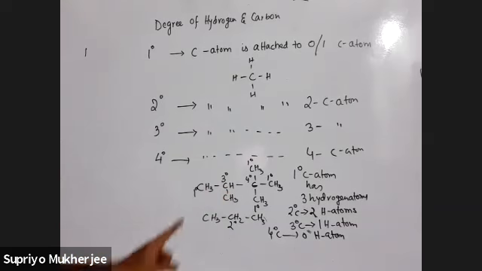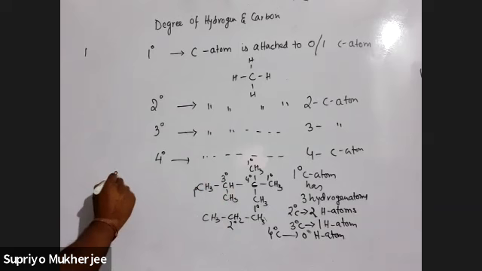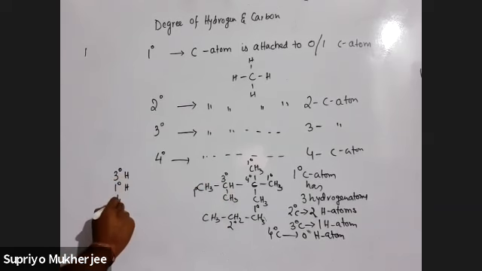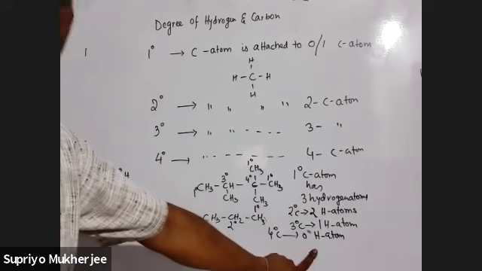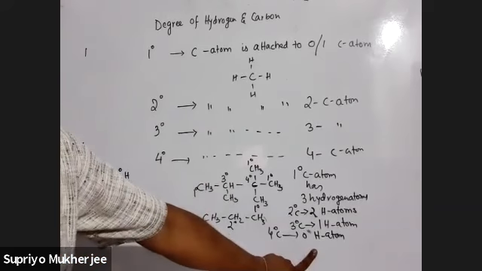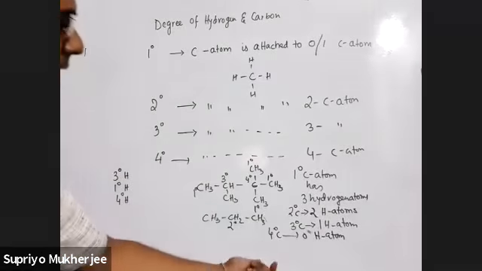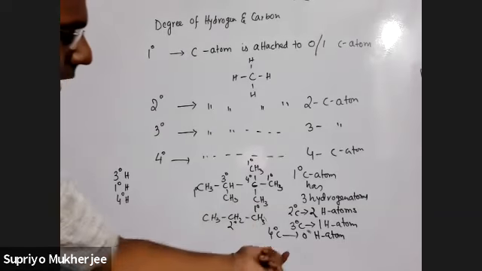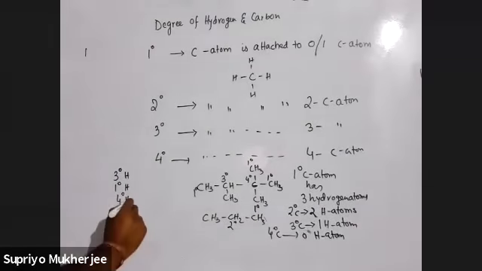So if I ask you how many 3 degree hydrogen, 1 degree hydrogen and 4 degree hydrogen are there. 4 degree hydrogen does not exist. Why? Because 4 degree hydrogen would mean 0 hydrogen atoms. It is not possible. A 4 degree carbon has no hydrogen attached. So it is 0. So 4 degree hydrogen is never possible.